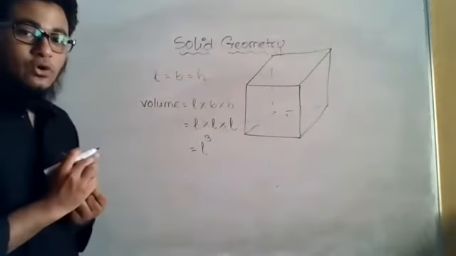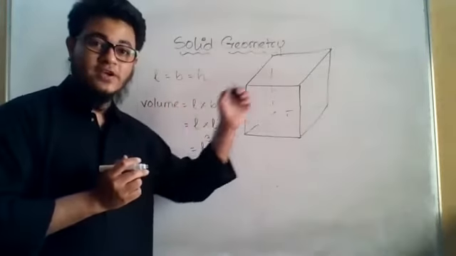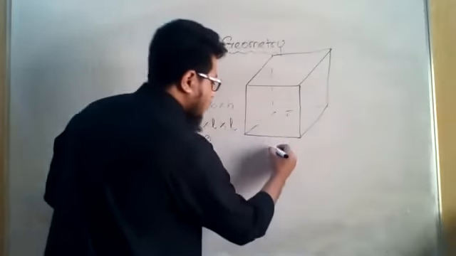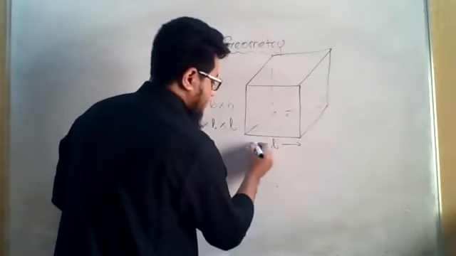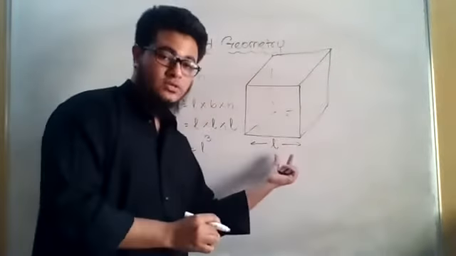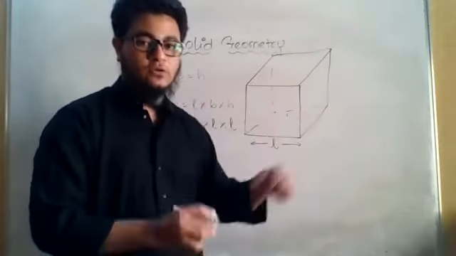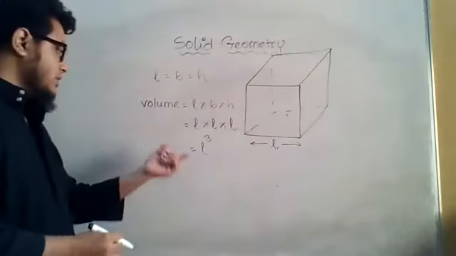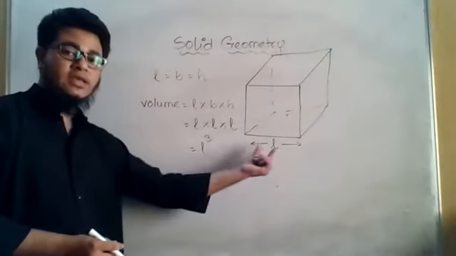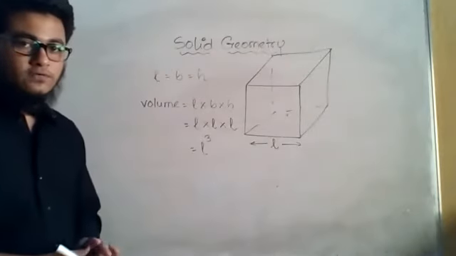That means in order to find the volume of a cube, I only need to know the length of one side. Because if I know this side, then I know the breadth and height also. We can apply the formula directly: length cube is the volume of the cube.